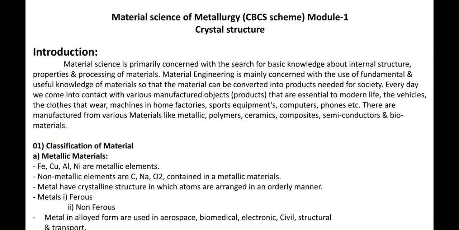Now classification of the material. Metallic material. Now metallic material means primarily iron, copper, aluminum, nickel. These are the metallic elements. Non-metallic elements are carbon, okay, nitrogen, oxygen. They are contained in a metallic material. See, these non-metallic elements are contained in these metallic materials. Metals have crystalline structure in which atoms are arranged in an orderly manner.